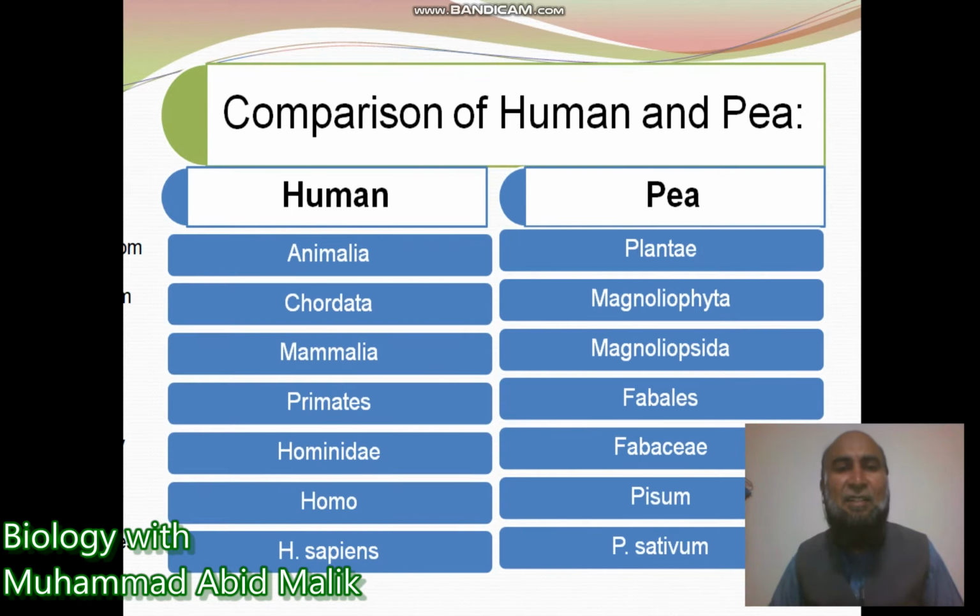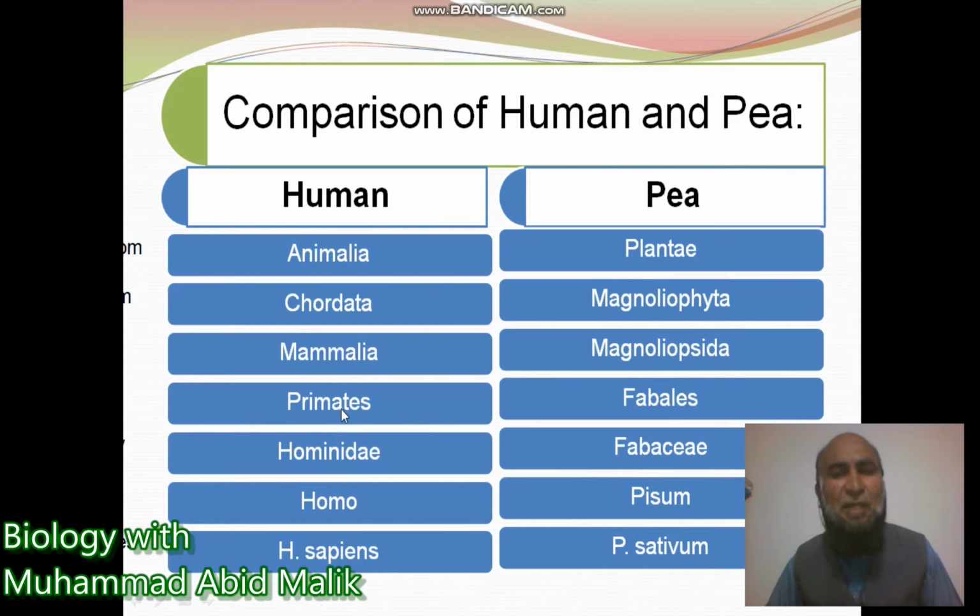So we are trying to understand a little comparison of human and pea. First of all, we try to understand their kingdom. Human belongs to kingdom Animalia and pea belongs to Plantae. Human belongs to phylum Chordata and pea belongs to Magnoliophyta. Human belongs to class Mammalia and pea belongs to Magnoliopsida.